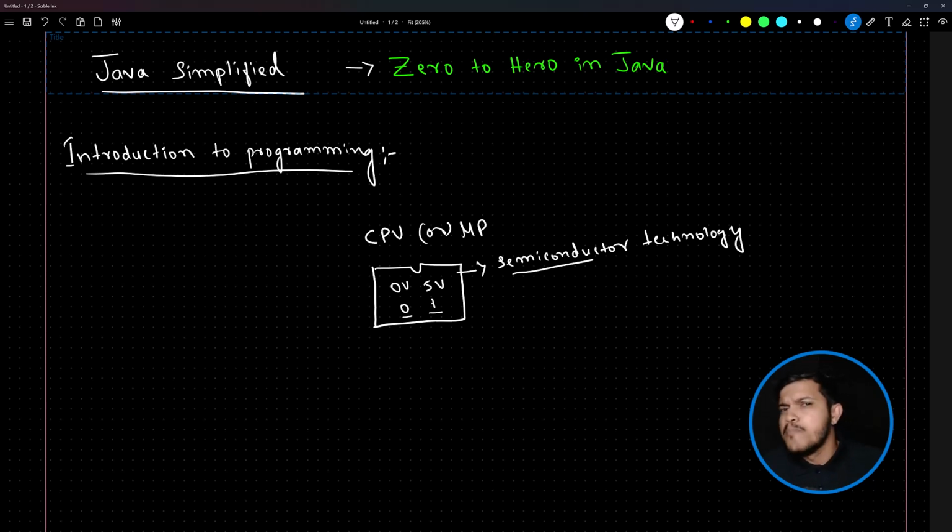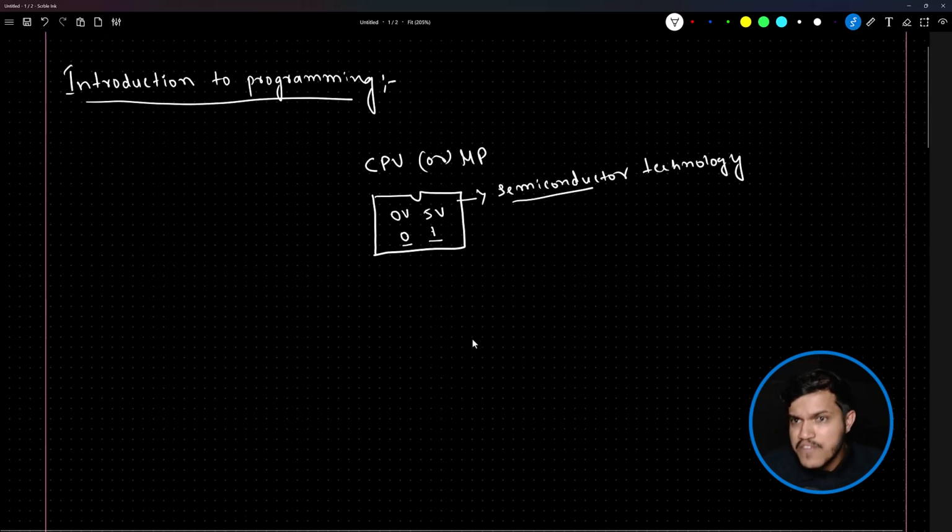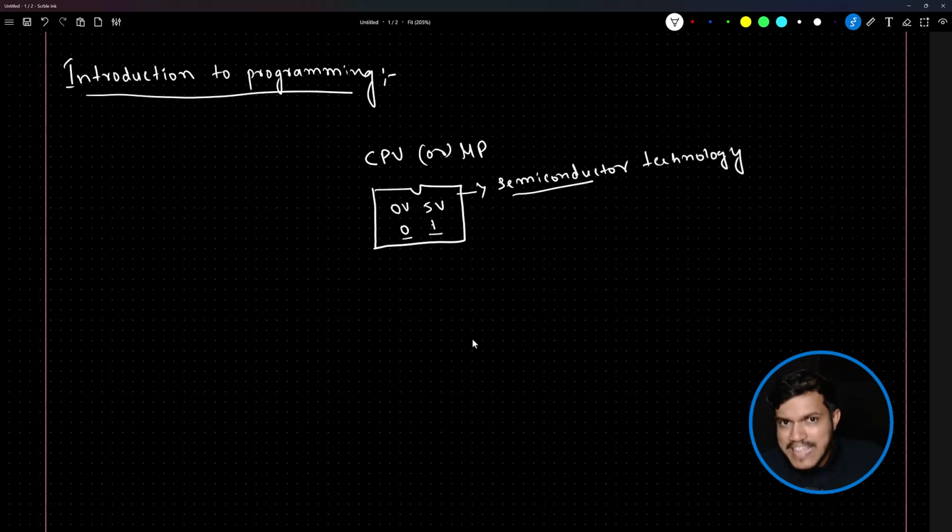Now we were able to manufacture this device so that it can do something for us, right? To help us, to make things easier for us, to process something which we wanted. And it is a dumb device. It cannot do something by itself. You have manufactured this wonderful processor, and if you want it to do something for you, you have to instruct, you have to tell. And how do I tell? How do I instruct? In a way it understands.